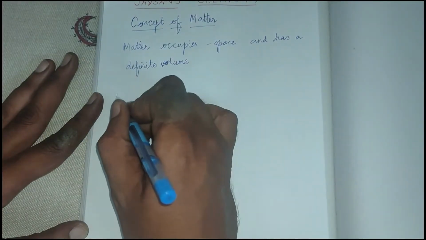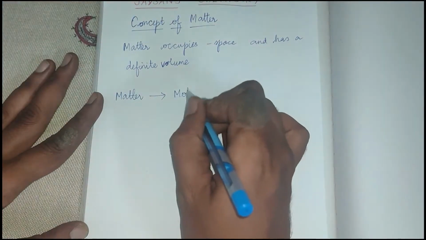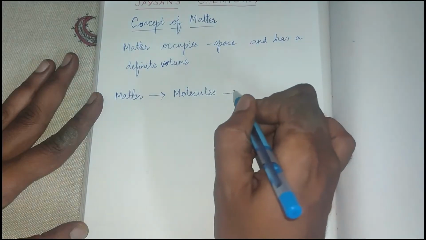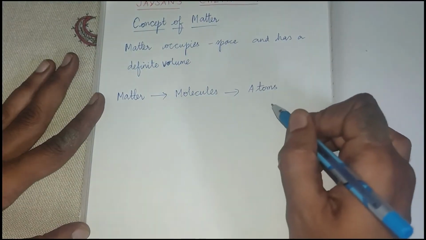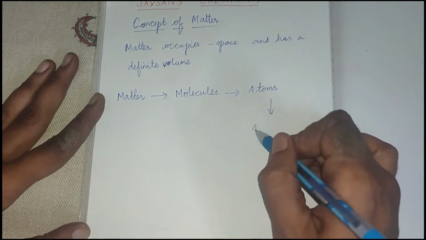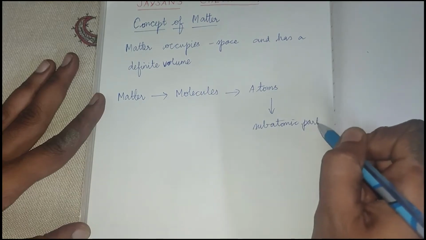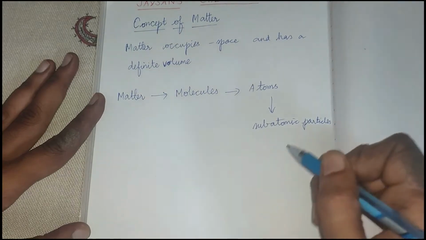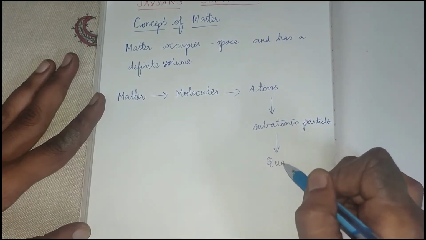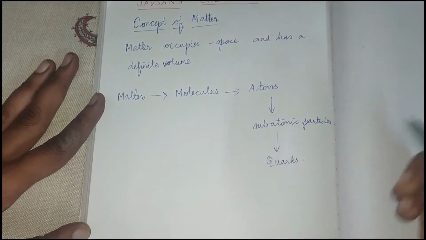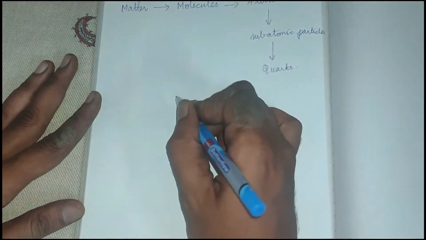Now, when you break matter, you get molecules. When you break molecules, you get atoms. When you break atoms, you get subatomic particles, and so on. When you break these subatomic particles, you may get quarks. Actually, there are 5 states of matter.